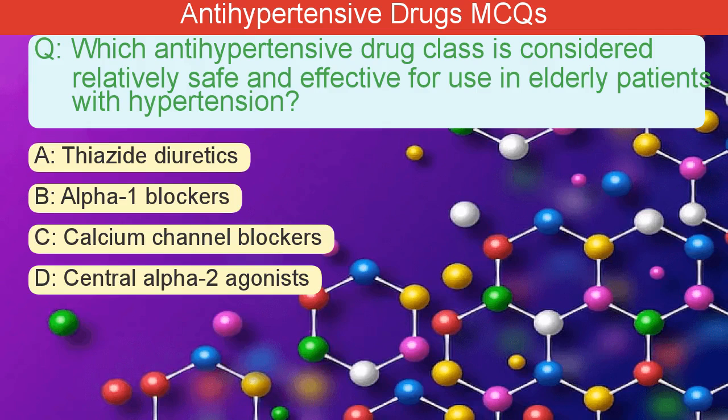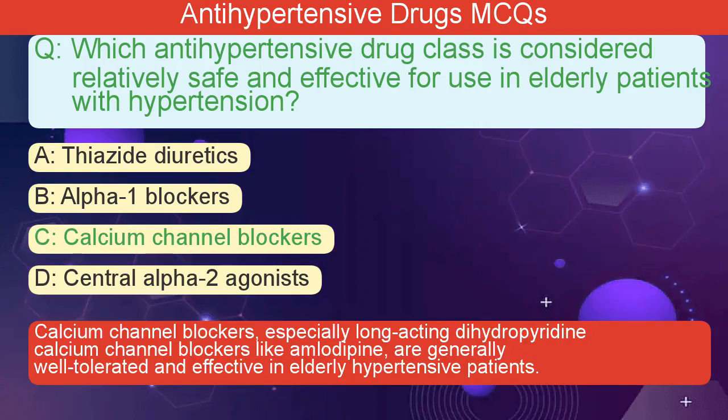Which antihypertensive drug class is considered relatively safe and effective for use in elderly patients with hypertension? A. Thiazide diuretics. B. Alpha blockers. C. Calcium channel blockers. D. Central alpha-2 agonists. The correct answer is C. Calcium channel blockers, especially long-acting dihydropyridine calcium channel blockers like amlodipine, are generally well tolerated and effective in elderly hypertensive patients.